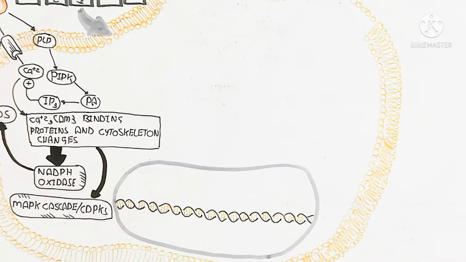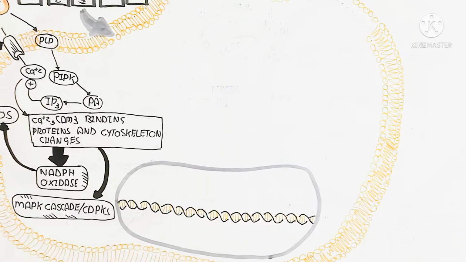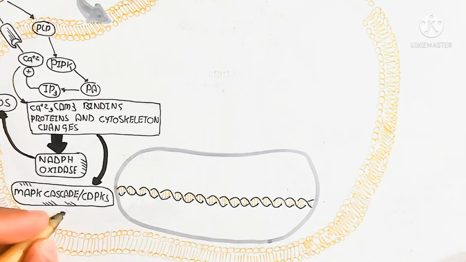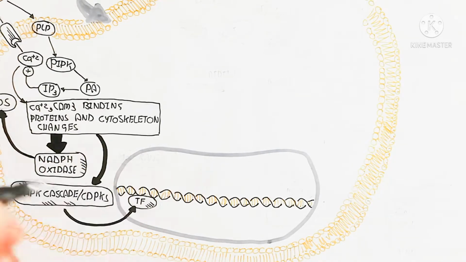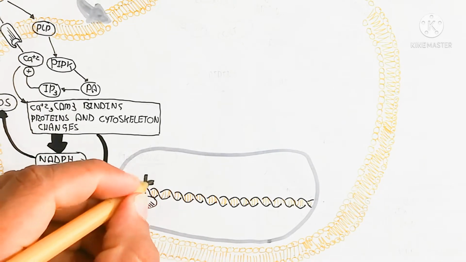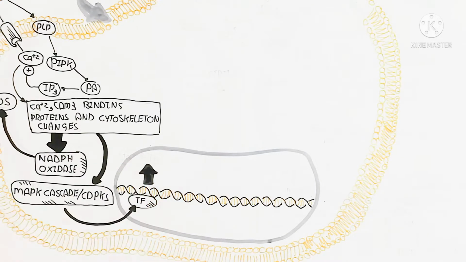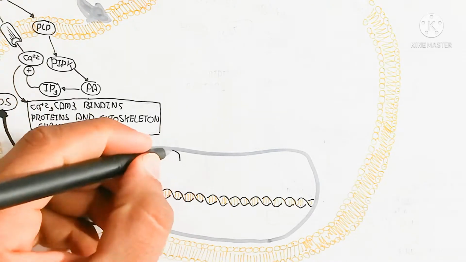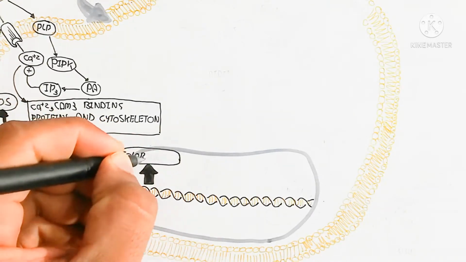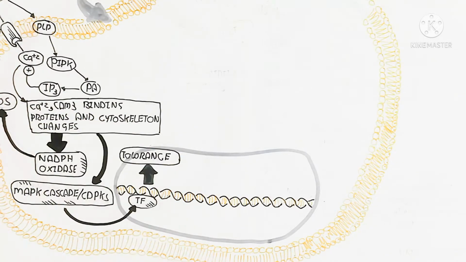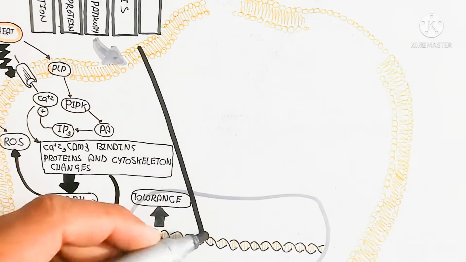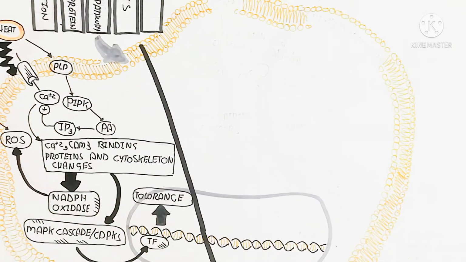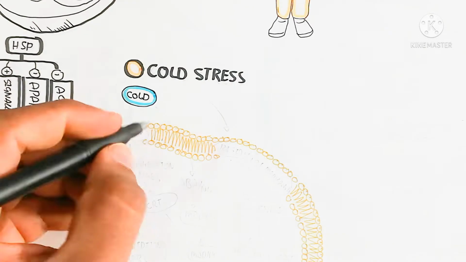Here you can see the MAP kinase cascade, as well as the CDPK kinase, which binds with the DNA as a transcription factor to produce the protein synthesized during translation, giving tolerance to the cell. So this is the heat response, and in this way the cell maintains homeostasis and does not undergo apoptosis.